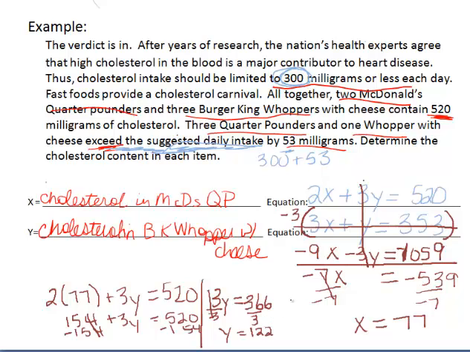Okay, and so then the last thing that you're going to do is write your answer correlating to the problem. That means that my X value, my cholesterol in a McDonald's Quarter Pounder, is 77, and the units for this were milligrams, so 77 milligrams. And then the Y value was 122, so that's 122 milligrams in a Burger King Whopper with cheese. Now I've run out of room, but I would like for you to write that in a complete sentence, and that is going to be the answer to this problem.